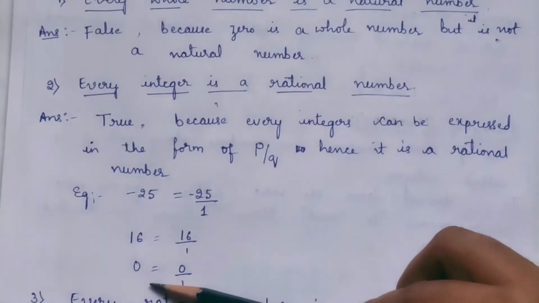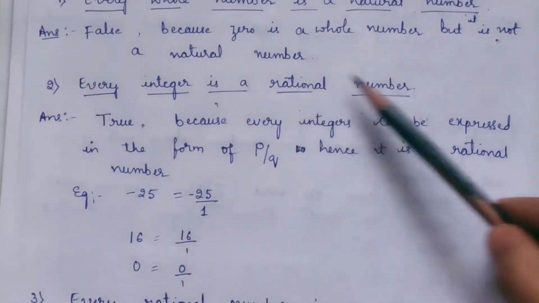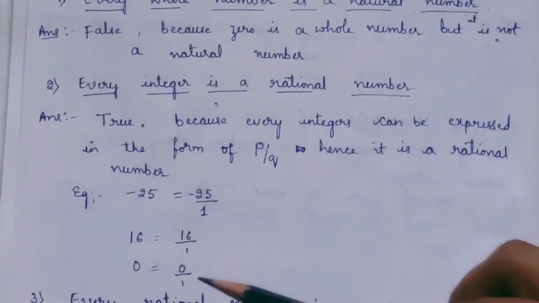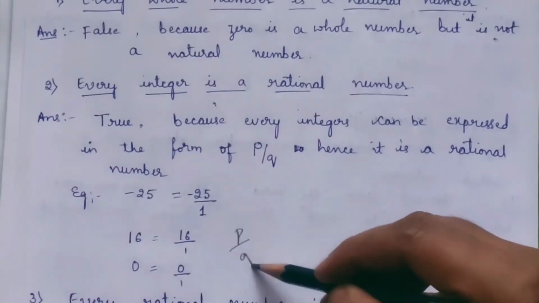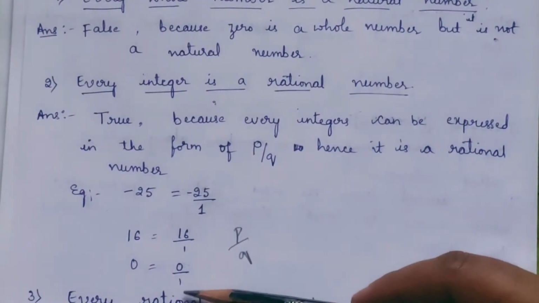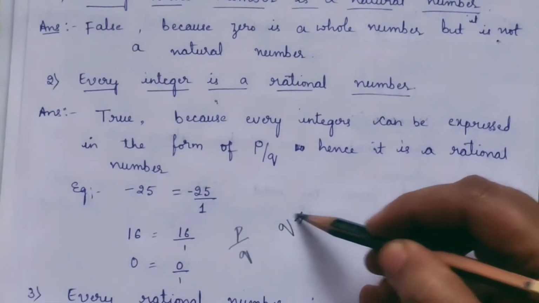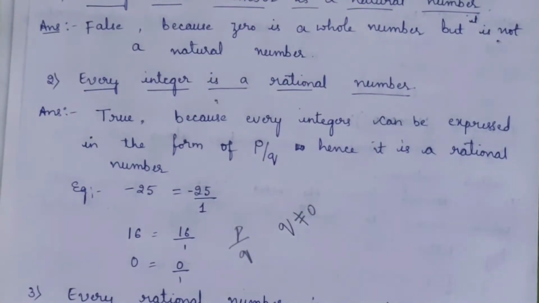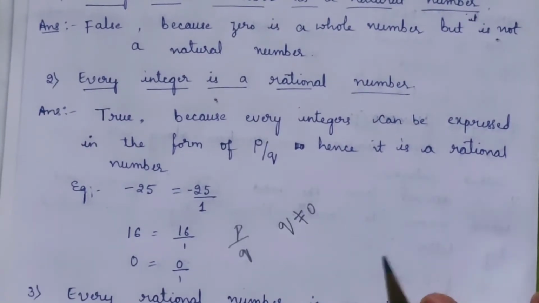If you take 0, even 0 can be written as 0 by 1. Again, it is a rational number where numbers are expressed in the form of p by q. Is it clear? Here p is 0, q is 1. But the only thing is q should not be equal to 0. At any cost, q should not equal 0. Next, we'll see the next question.